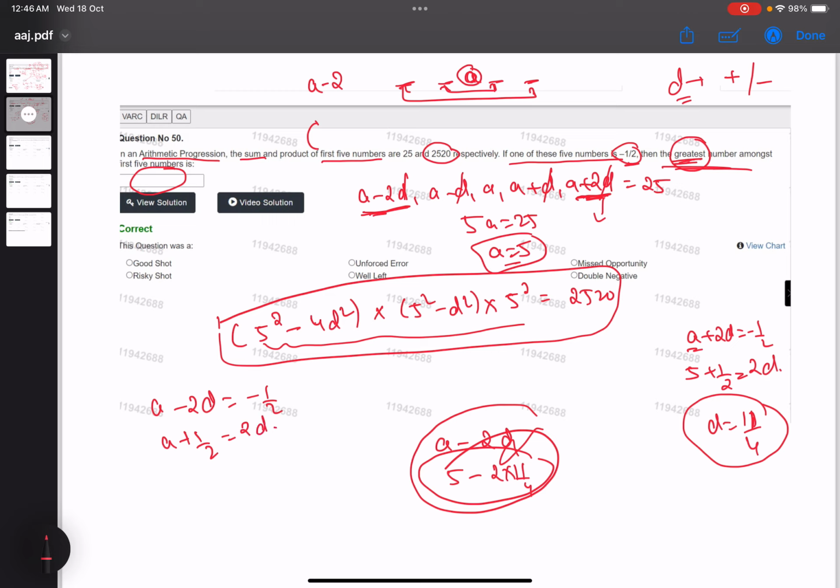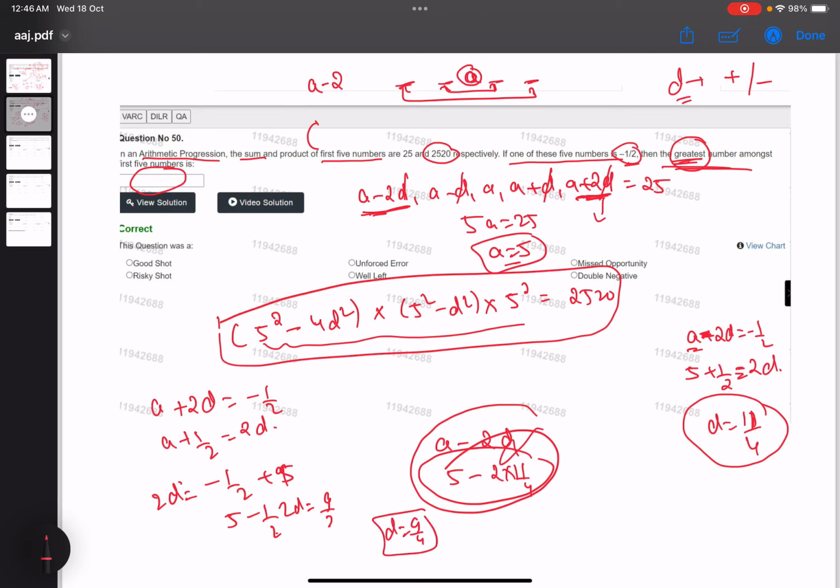And was there a mistake over here? 2D. Yes, there was a mistake over here. It was -2D. So suppose that we have taken -2D over here, and here we are taking +2D. Otherwise the same mistake will happen. So 2D will basically be -1/2 plus A, equal to 5. So 2D we got this: 5 minus 1/2, 2 5s are 10, 9/2. So 2D we got 9/2, D will be 9/4.